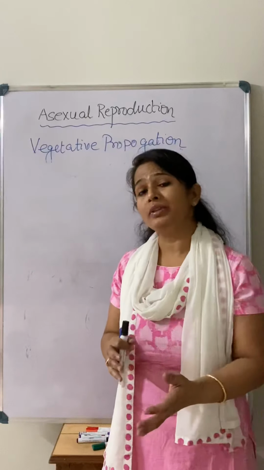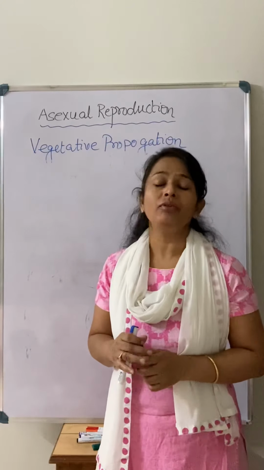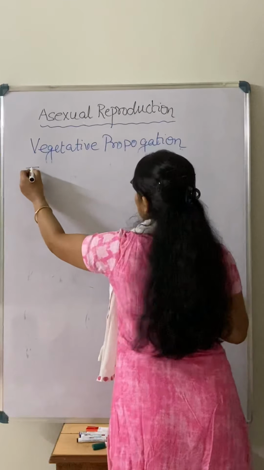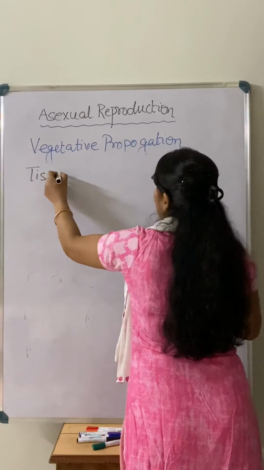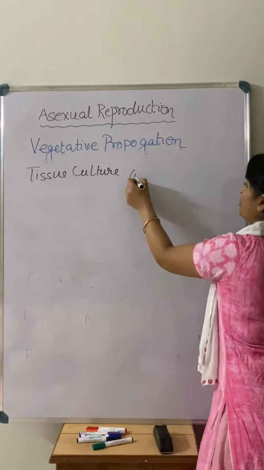To overcome that disadvantage, there is another technique we frequently use nowadays in vegetative propagation. That is tissue culture, or we also call it micropropagation.